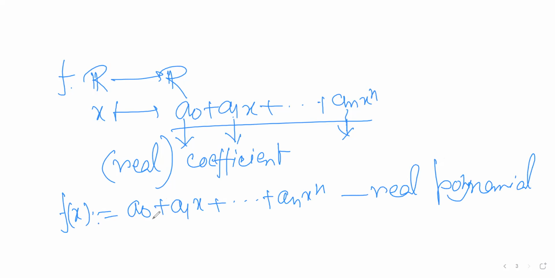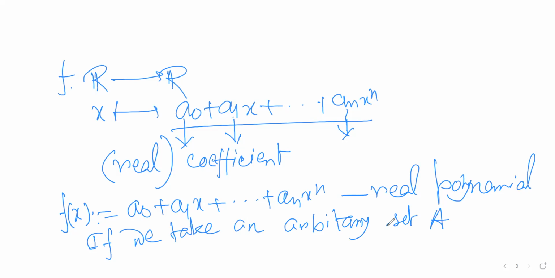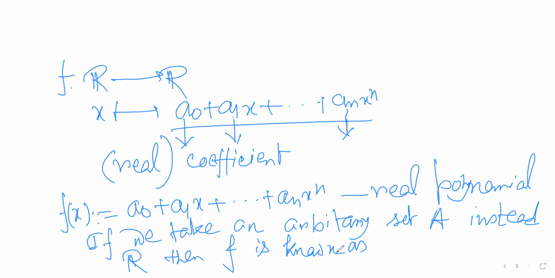So if we take an arbitrary set A, then the polynomial is said to be a polynomial over A. If we take an arbitrary set A, instead of the real numbers R, then f is known as a polynomial over the set A. Fine.